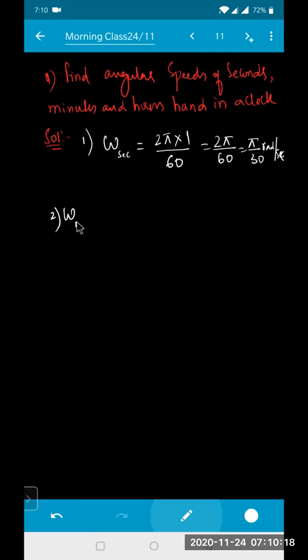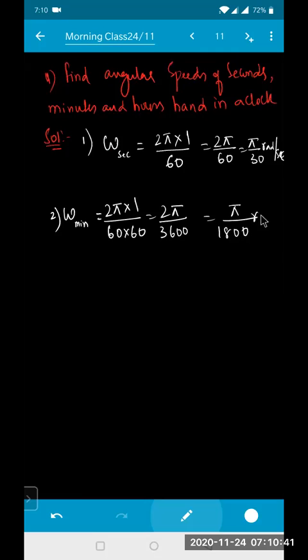Omega for minutes. How many for one revolution? So it is 1 divided by, minute means 60 into 60. So this will become 2 pi divided by 3600, which is pi by 1800 radians per second.